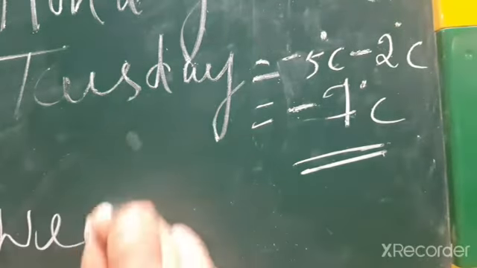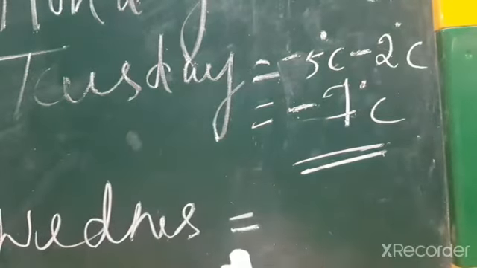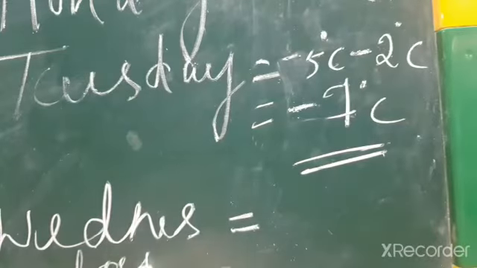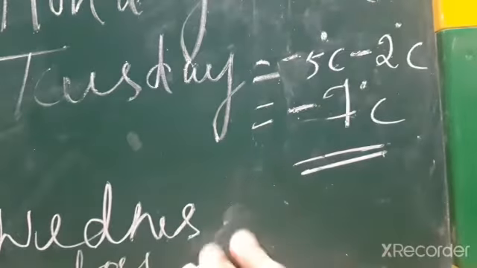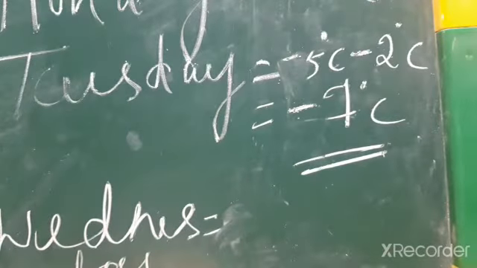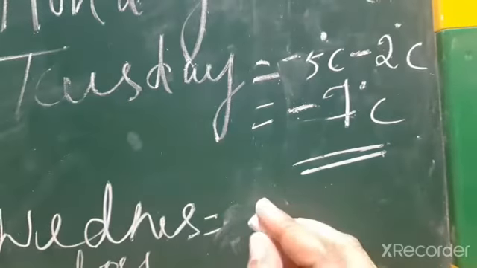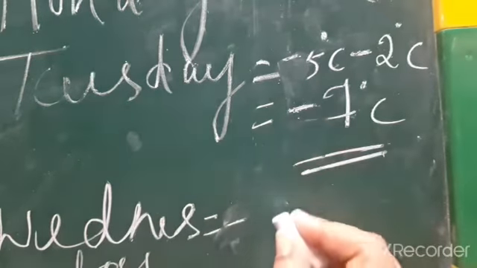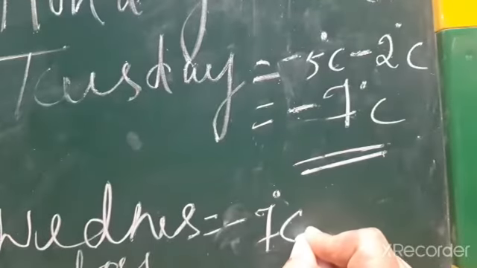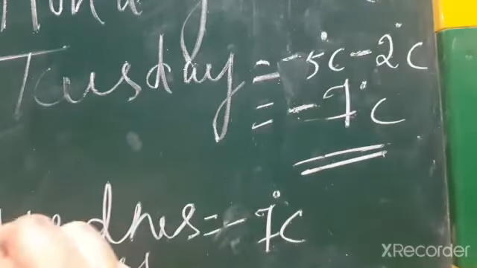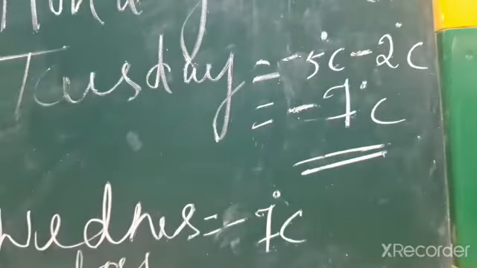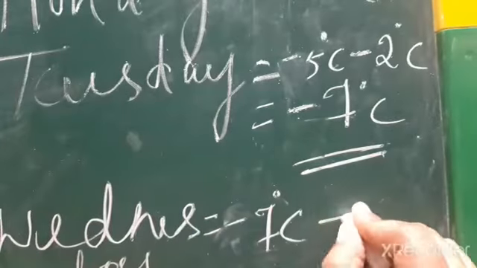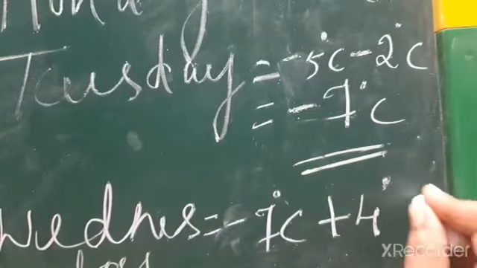Now, Wednesday's temperature. So last day temperature was minus 7 degree. With that minus 7 degree, to find today's temperature we have to take the last day's temperature. So last day's temperature was minus 7 degrees Celsius. To that, what is today's temperature? It rose by 4 degree. Wednesday what happened? The temperature rose by 4 degree, rise means we have to increase. So plus symbol, plus 4 degree Celsius.